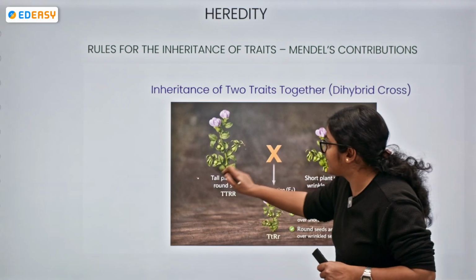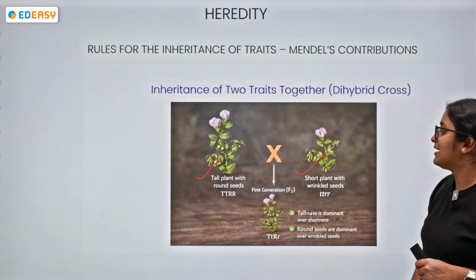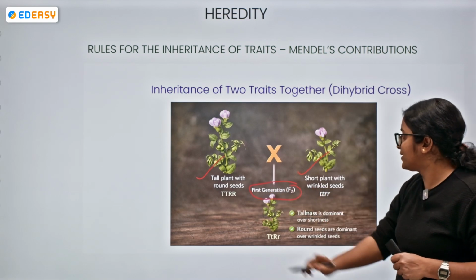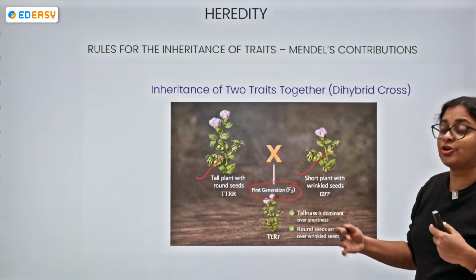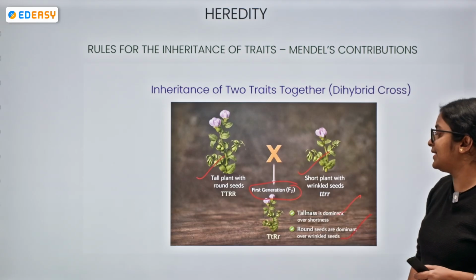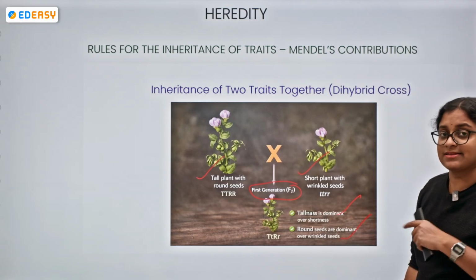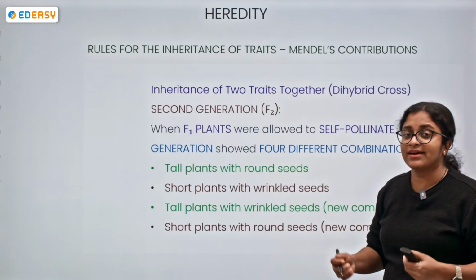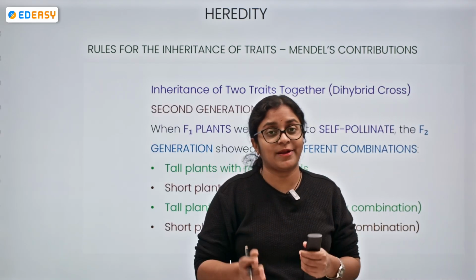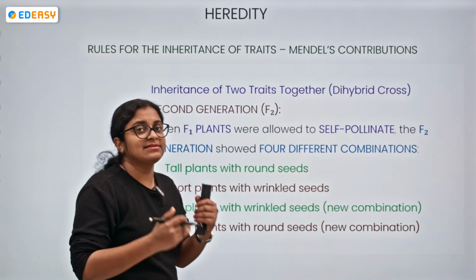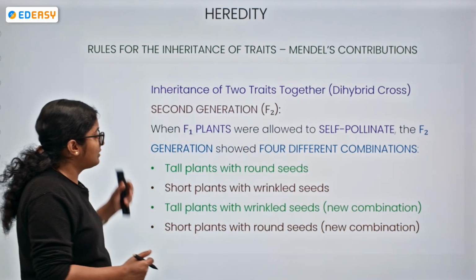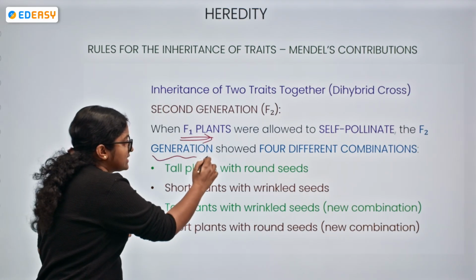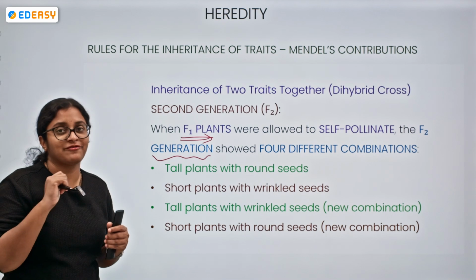In the dihybrid cross, the tall plant with round seed is taken, and the short plant with wrinkled seed is taken. In the first filial generation we are going to get tallness being dominant over shortness and round seeds being dominant over wrinkled seeds. When the first filial generation undergoes self pollination, what can we get in the second generation? The F1 plants being allowed to self pollinate, the F2 generation will have four different combinations.